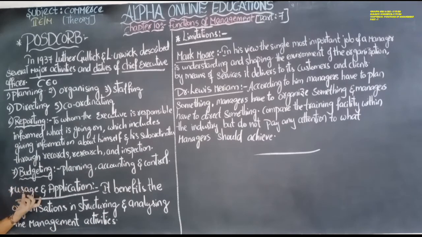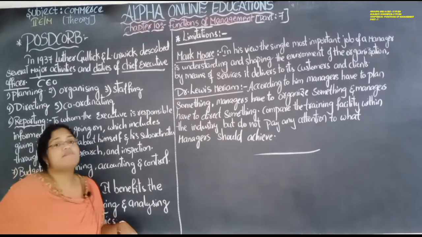Next one is the usage and application. So what is the usage of POSDCORB? It benefits the organization in structuring and analyzing the management activities.